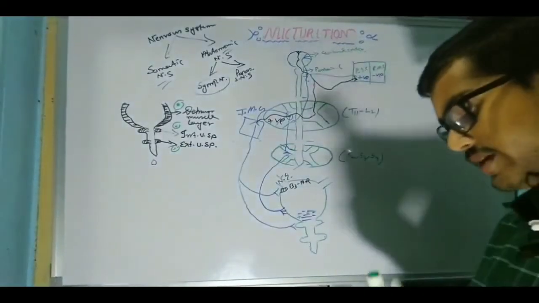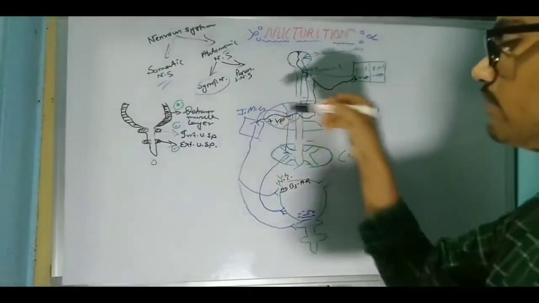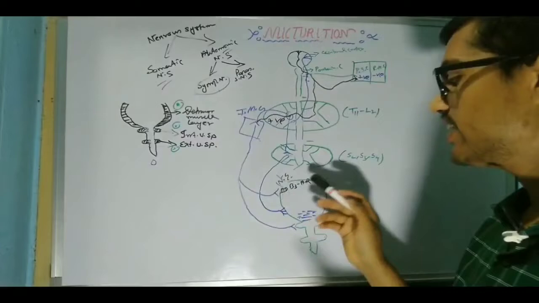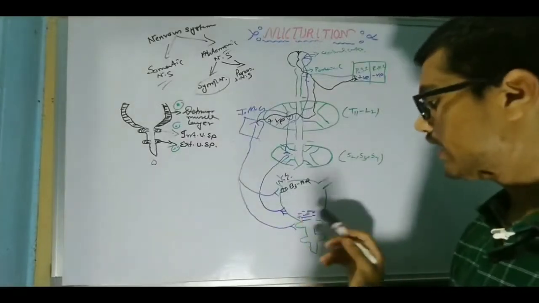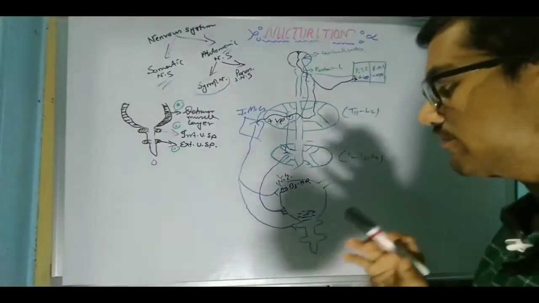When the sympathetic nervous system is activated by the sensory nerve or the motor nerve, it binds with the beta 3 adrenergic receptor, which is present in the body of the urinary bladder.